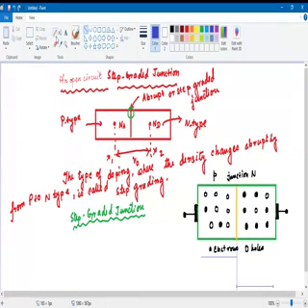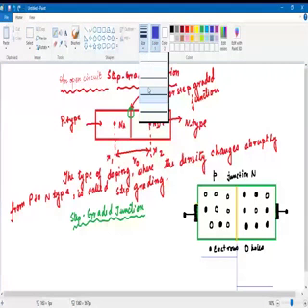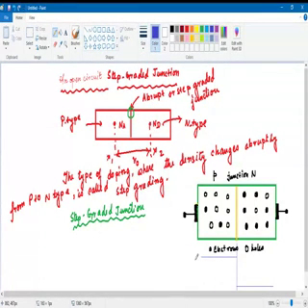So this can be written as P of P, that is equal to Na, and this can be written as N of N, that is Nd.